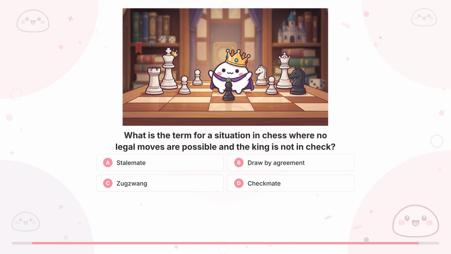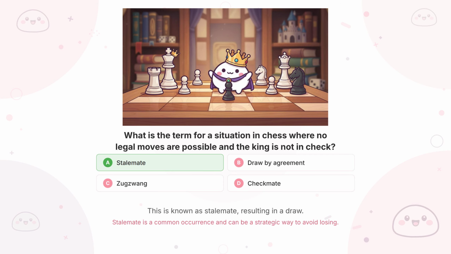Question 29. What is the term for a situation in chess where no legal moves are possible and the king is not in check? Here it is. A, stalemate.